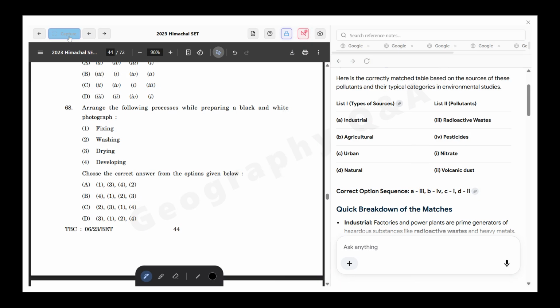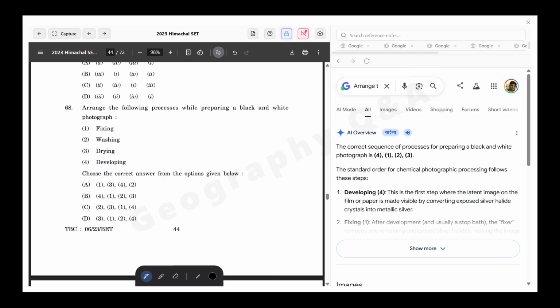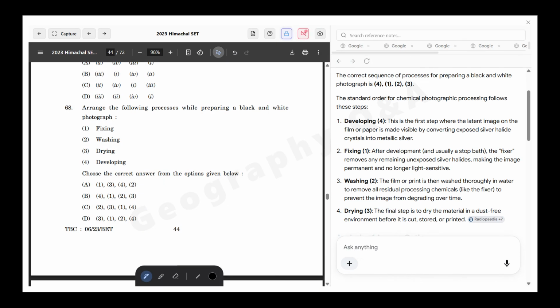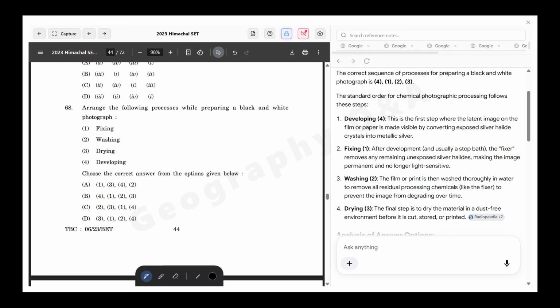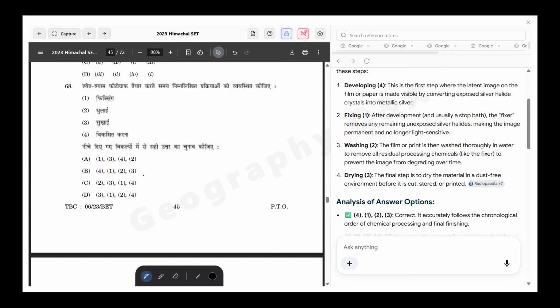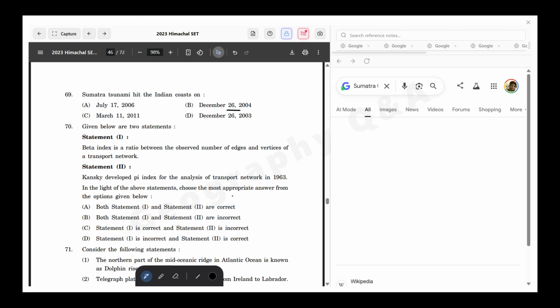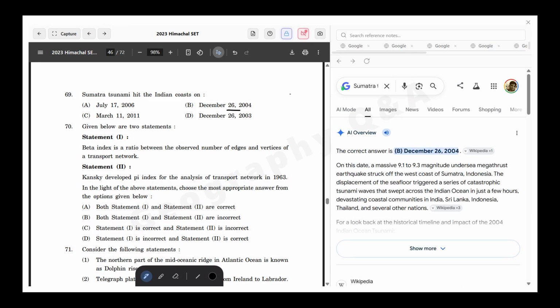Followed by the next question: arrange the following processes while preparing a black and white photograph: fixing, washing, dyeing, and development. So the order should be dyeing, development, fixing, washing. So 4, 1, 2, 3 is the order. Now the next question is the Sumatra tsunami that hit the Indian coast on 26th December 2004. So, that's all for now.